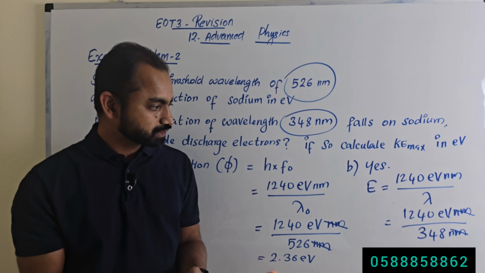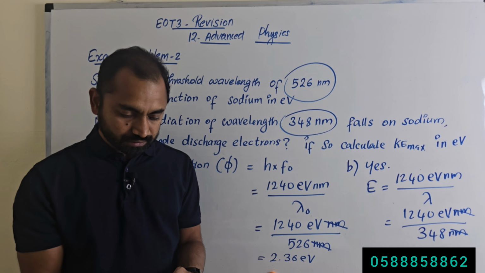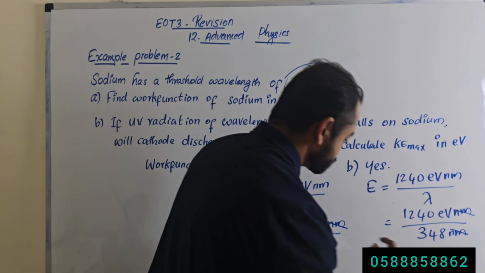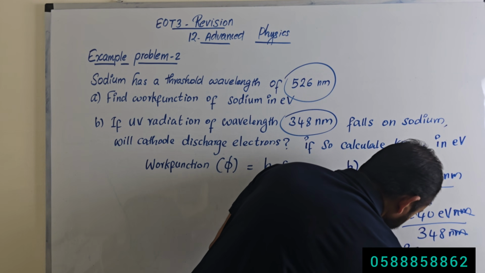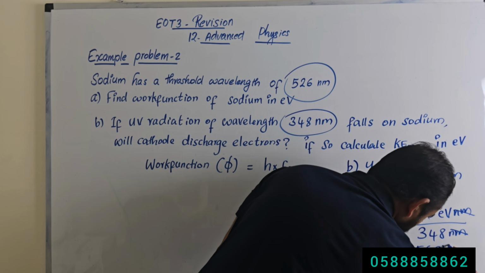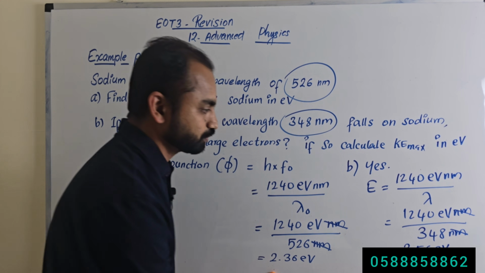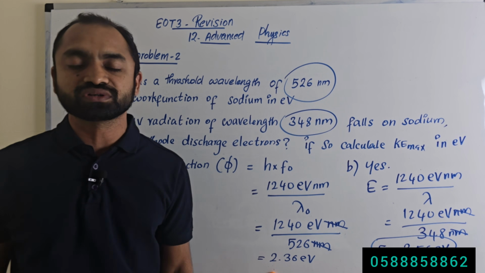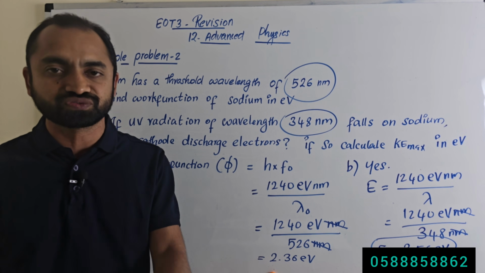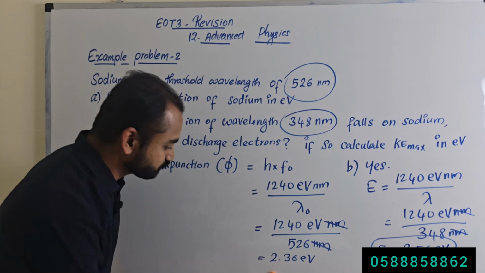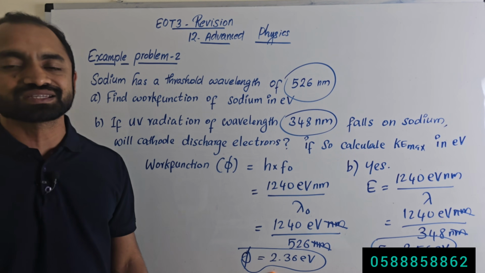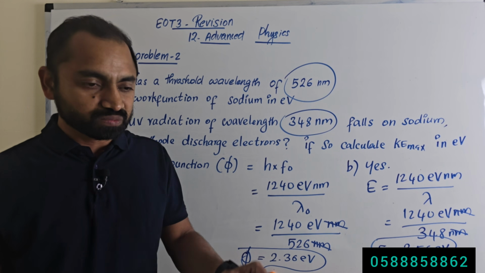1240 divided by 348 equals 3.56 electron volt. What is 3.56 electron volt? 3.56 electron volt is the energy of the incident photon. What is the value of the work function? 2.36 electron volt, which means